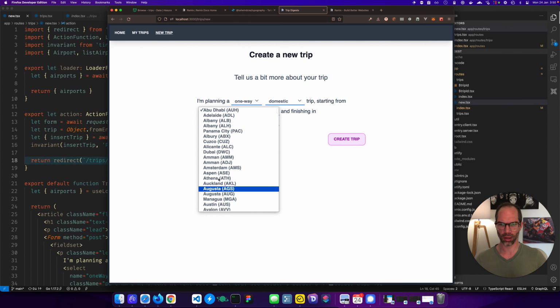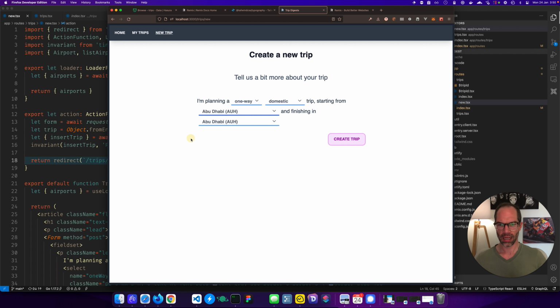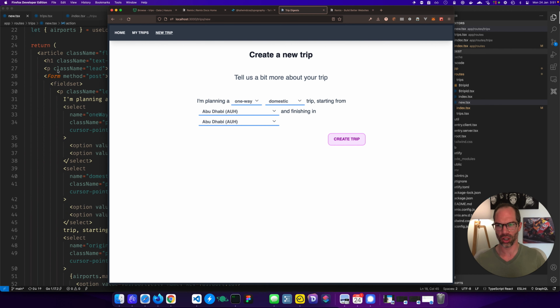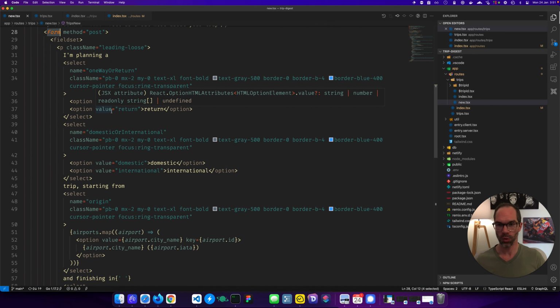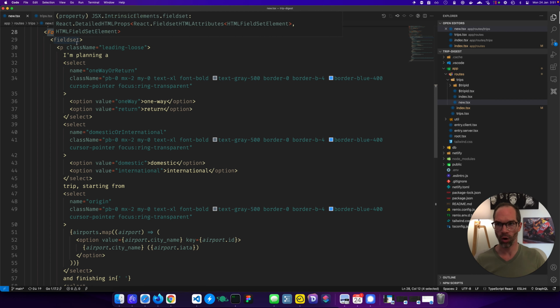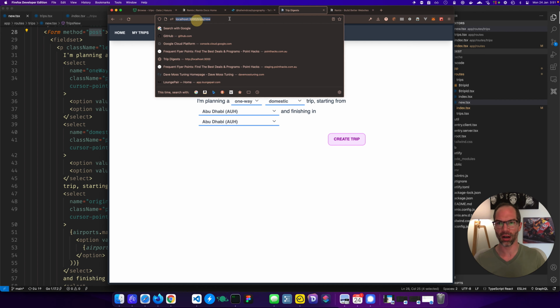These are the airports for the loader function, which we need to bring back in. We have one way and return. But the cool thing, and this is probably the ending point of this video, is that when we press create trip, you can see here, this is actually a form component. So with Remix, you just have a form and you're just going to post, and it's going to post to this same URL. So it's going to do a post to this localhost trips new, or localhost 3000 trips new.